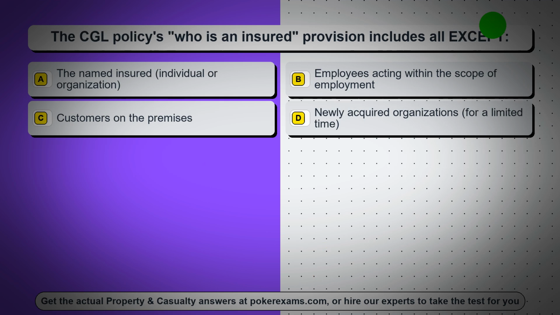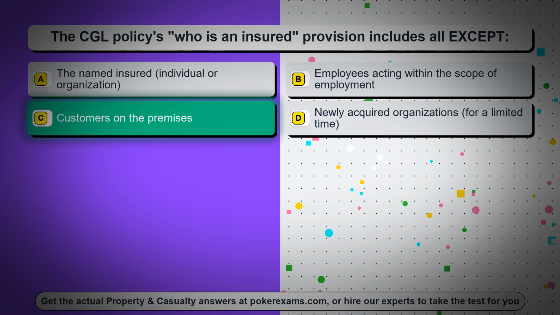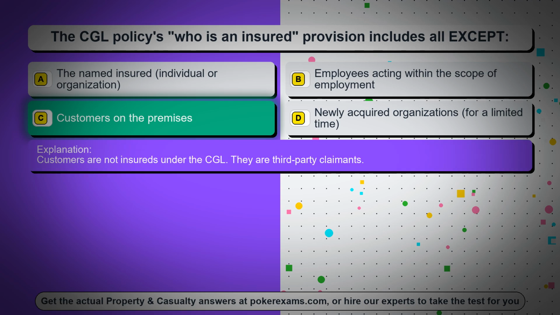Question 54. The CGL policy's who is an insured provision includes all except: option A, the named insured, individual or organization. Option B, employees acting within the scope of employment. Option C, customers on the premises. Option D, newly acquired organizations, for a limited time. The correct answer is option C, customers on the premises. Customers are not insureds under the CGL, they are third-party claimants.